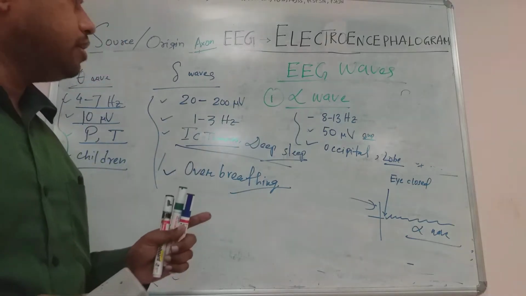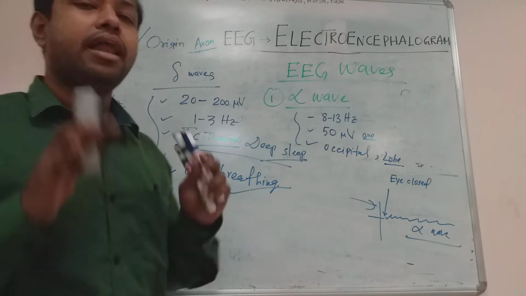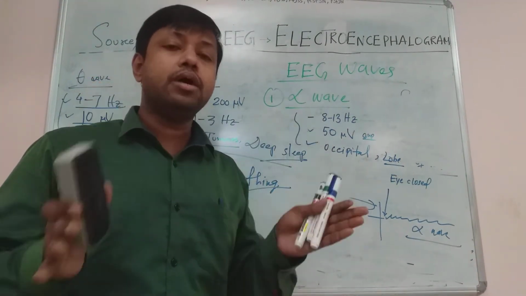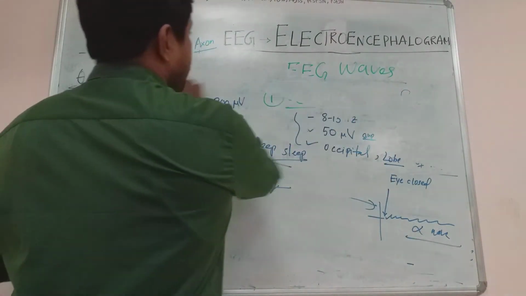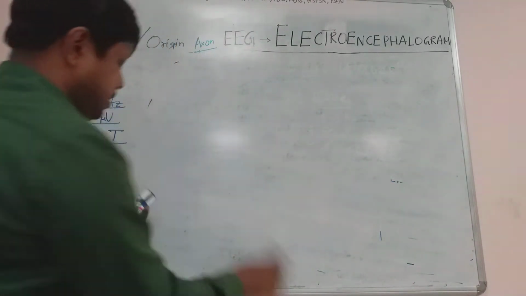Condition. Can you understand? So alpha waves are normal waves, while delta waves can be pathological. So there are 4 waves: alpha waves, beta waves, theta waves and delta waves. Okay. Now we'll go for variations of the EEG waves. Variations.